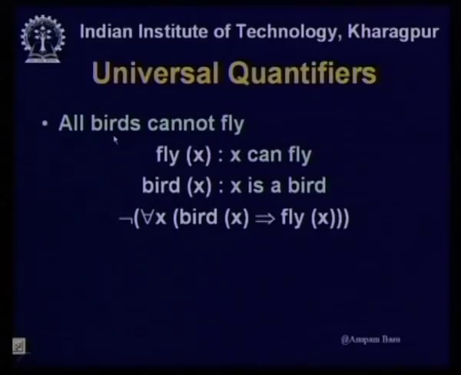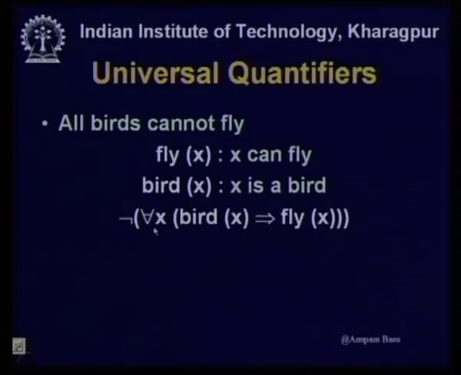Now, how can you do this? The next statement: all birds cannot fly. Suppose we decide that fly x denotes x can fly, and x is a bird is denoted by bird x. All birds cannot fly. Therefore, it is not the case that for all x, bird x implies fly x. Forget about the not part right now.